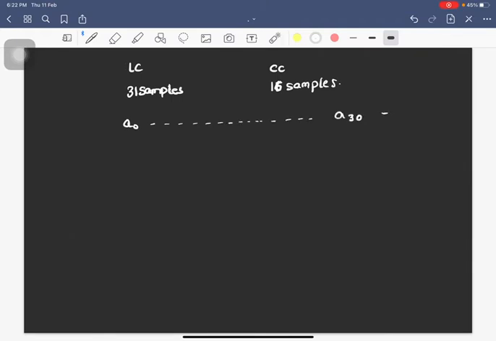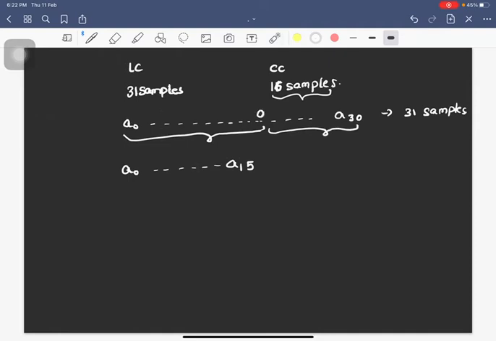This represents 31 samples of linear convolution. So in order to get the circular convolution samples from the linear convolution samples, I want circular convolution, meaning 16 samples. So the first 16 samples of linear convolution will be written as it is in the circular convolution also, from A0 to A15. Okay, remember that. And the remaining part, that is here it is A15, right?